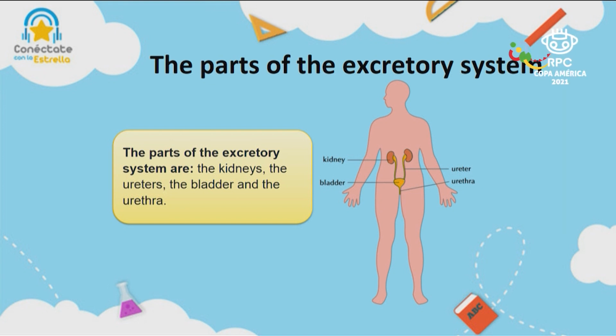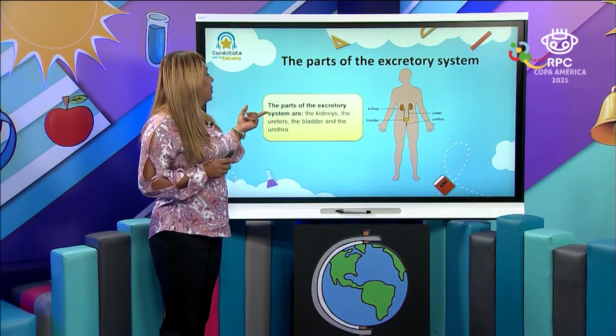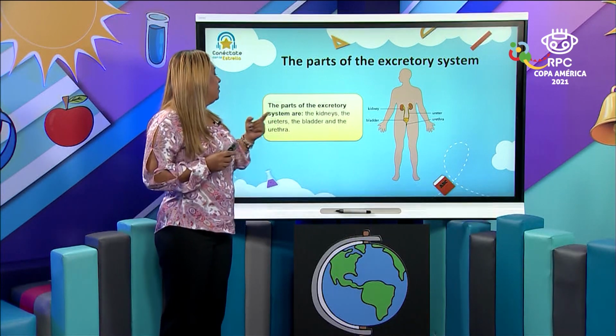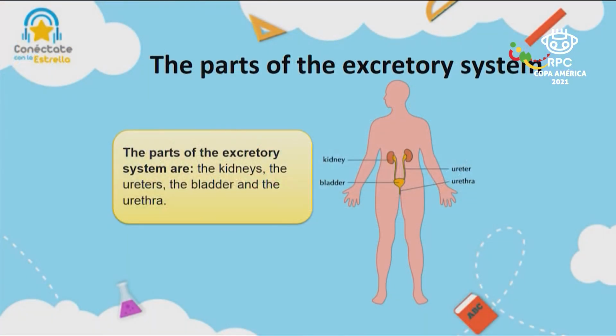In the same way, we have 2 ureters that are like tube organs. We have the bladder that is like a sac that contains the urine, and the urethra that is at the end. Okay? So the parts of the excretory system, let's review: the kidneys, ureters, the bladder, and the urethra.